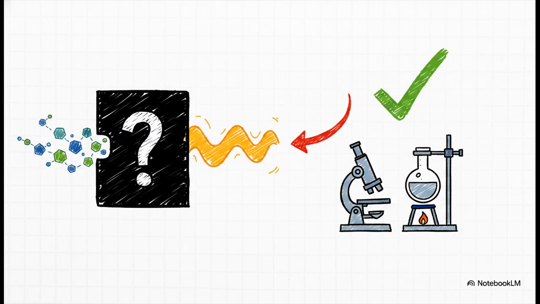And that leads us to another major hurdle, the black box problem. Some of these advanced models, especially the deep learning neural networks we mentioned, are so complex that scientists can't fully understand exactly why the AI made a certain prediction. It's uninterpretable. And because of that, we must always remember one key thing. An AI prediction is not proof. It is essentially a highly educated hypothesis. Every single AI prediction still requires strict physical laboratory verification to ensure it actually works out in the real world.